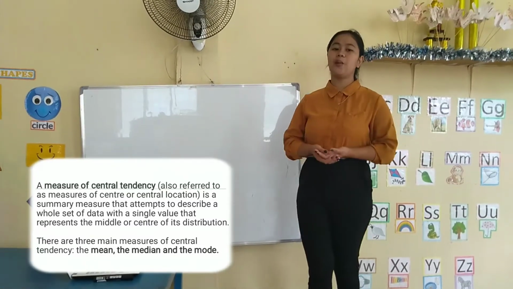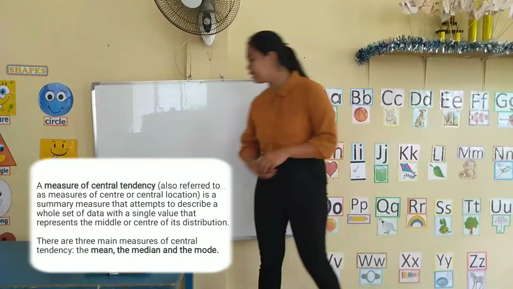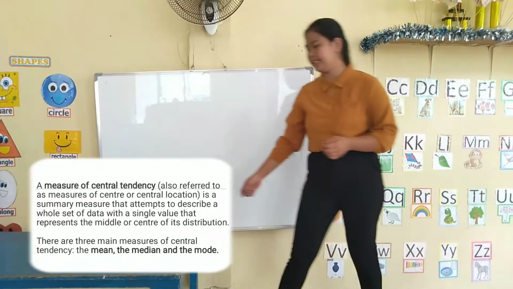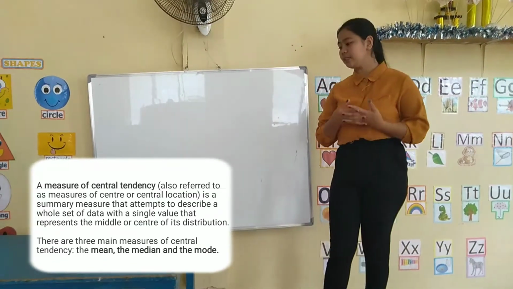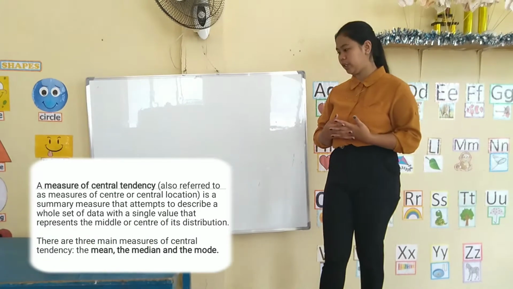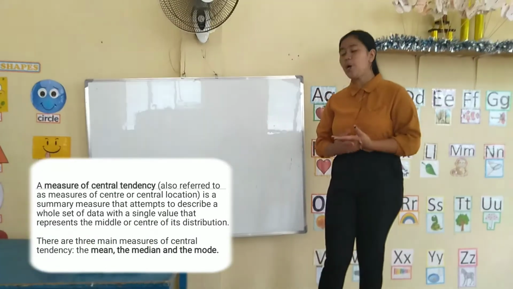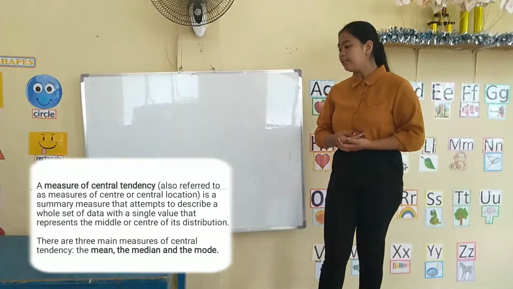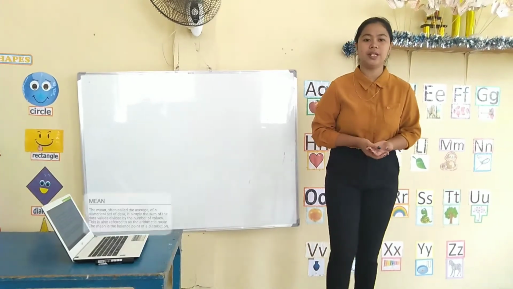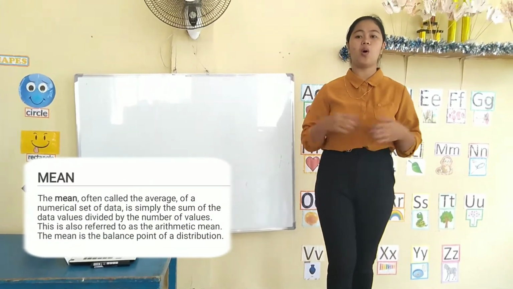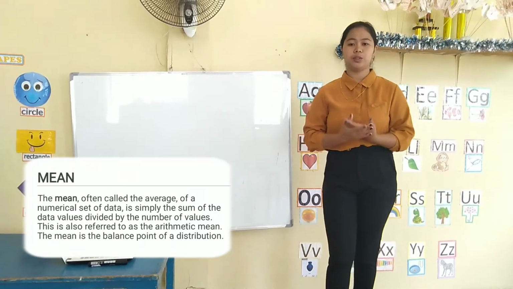For today's lesson, I will discuss measures of central tendency of ungrouped data. First, let us define what measures of central tendency are. A measure of central tendency, also referred to as a measure of center or central location, is a summary measure that attempts to describe the whole set of data with a single value that represents the middle or center of its distribution. With the help of measures of central tendency, we can easily summarize and describe the whole set of data with a single value that represents the middle of the distribution.